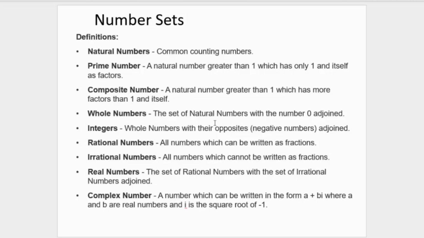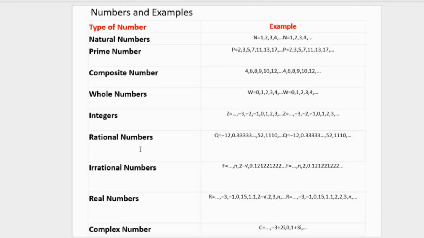Understanding, because you will come across these things in your exams and all those things. So understanding what each of them are and knowing how to identify them when you come across them. So of course, the table, the next slide, has been used to explain the previous slide. So these are the examples of the various number sets that you can have. So I hope that has been able to clarify the different types of number sets we have, and you should be able to identify when you see which and know, okay, this is a whole number, this falls in the set of integers, this is a real number, and like such and like that.